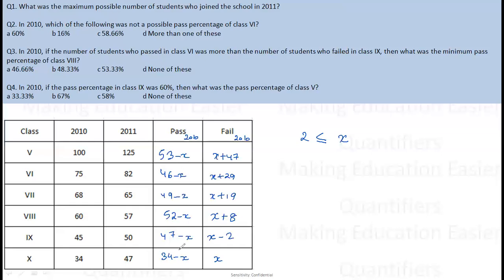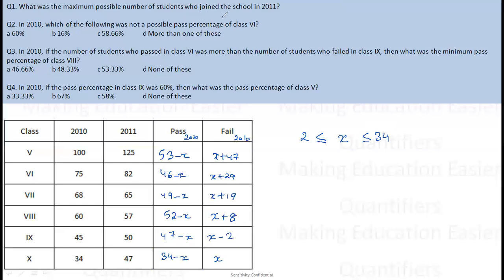No, it will be negative. The maximum value it can take is 34, because if I put a value more than 34, it will be negative. So this is equal to 4 over here. So x is ranging from 2 to 34. Right. Now let's see what is asked to me.